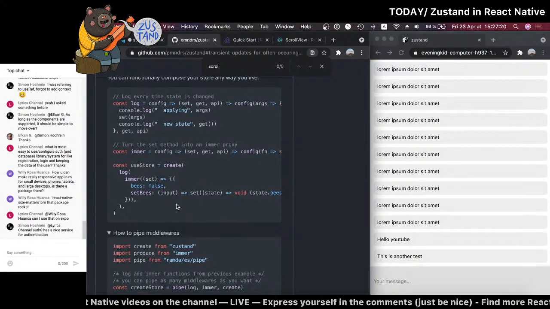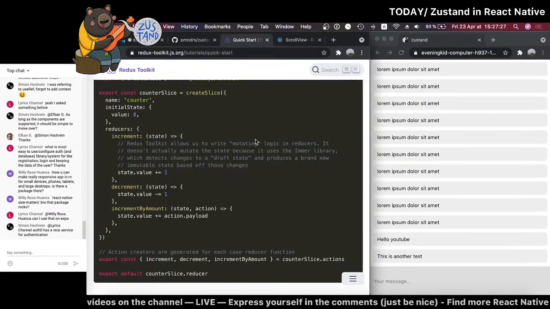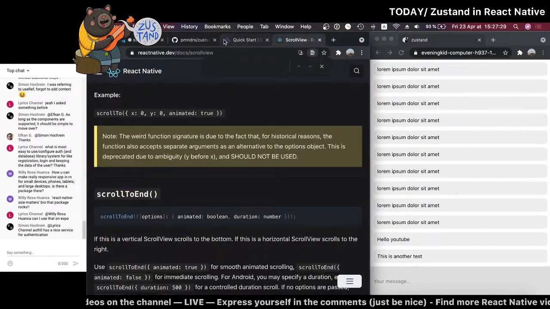Auth0 is a nice service for authentication. That's true. Yeah, that's very true. Okay.